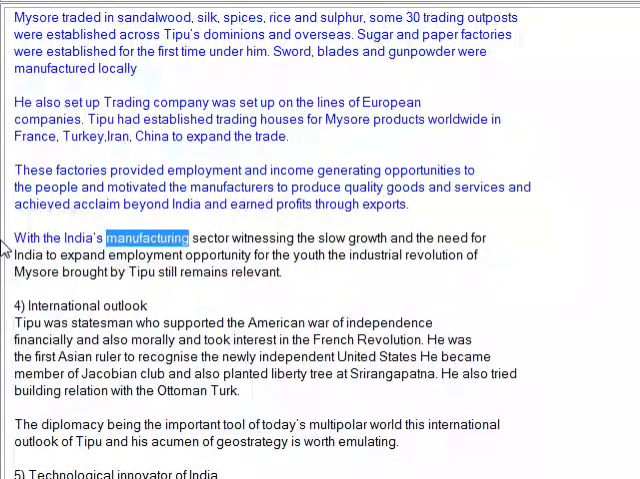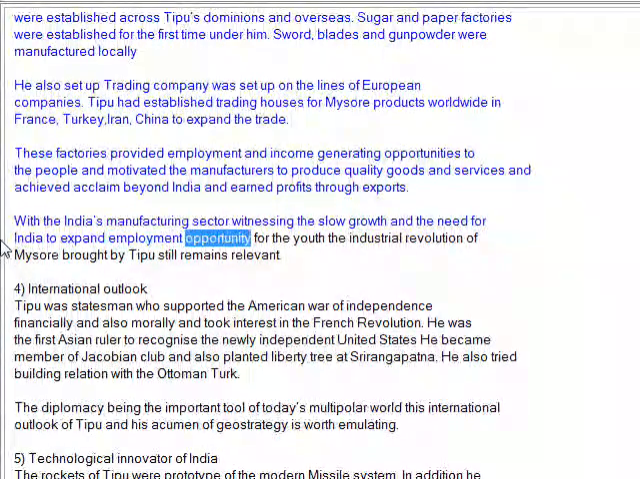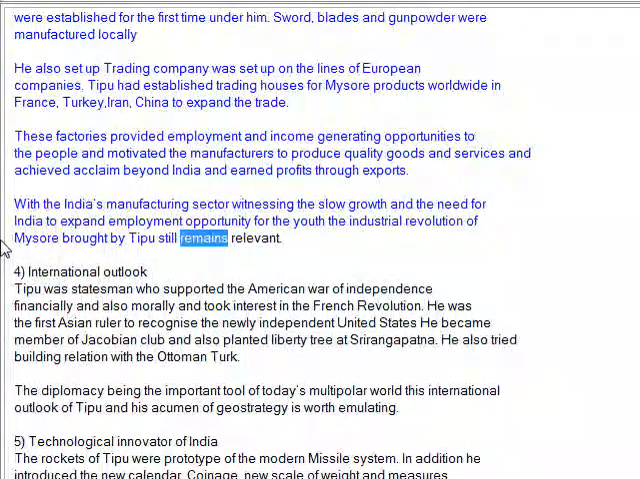With India's manufacturing sector witnessing slow growth and the need for India to expand employment opportunity for the youth, the Industrial Revolution of Mysore brought by Tipu still remains relevant.